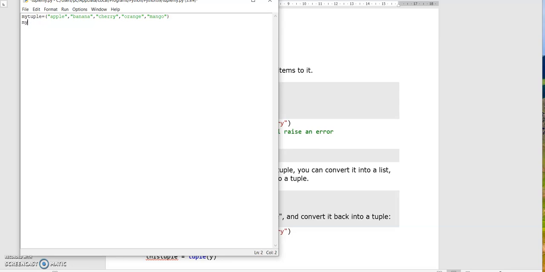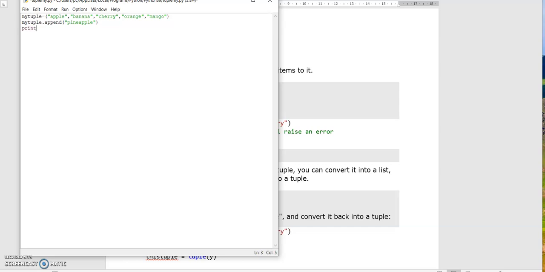My tuple dot append of pineapple. That means I am going to append pineapple to the given tuple.